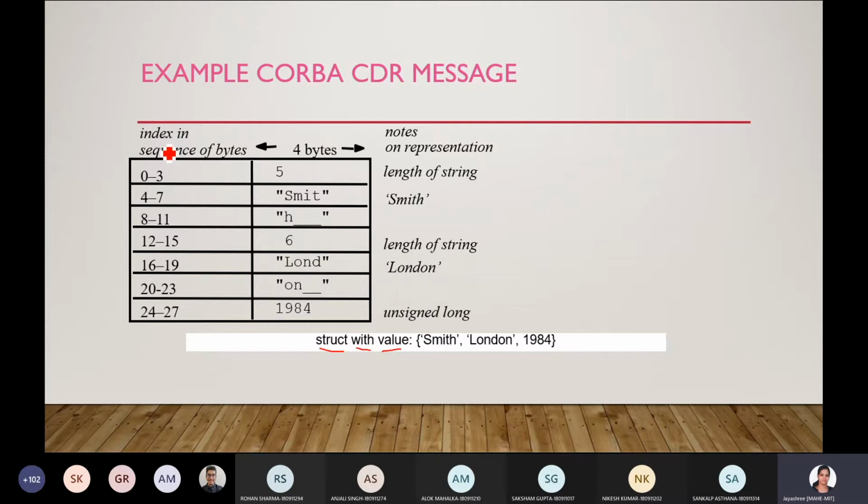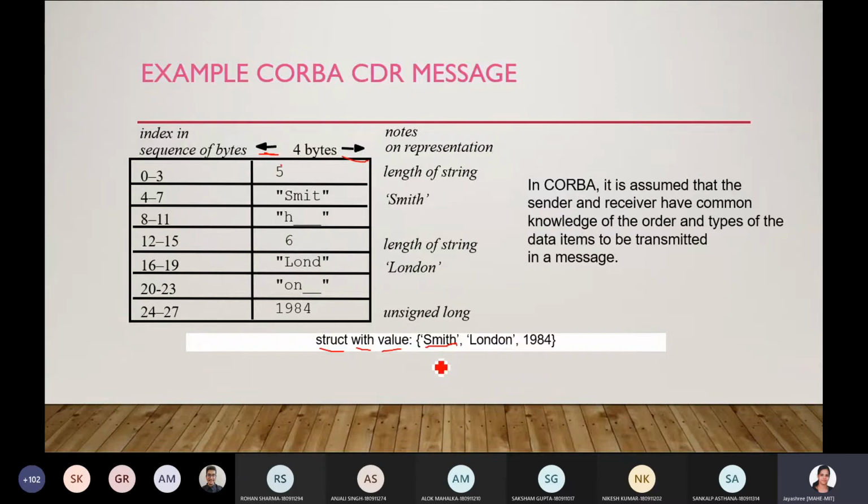Here you can see the index in the sequence of bytes, and every column here takes 4 bytes. Index 0 to 3 will store the first value, Smith, which is a string. How does a string need to be stored?